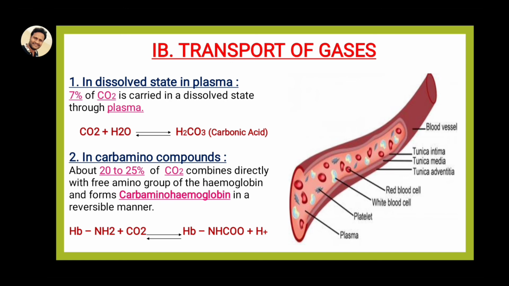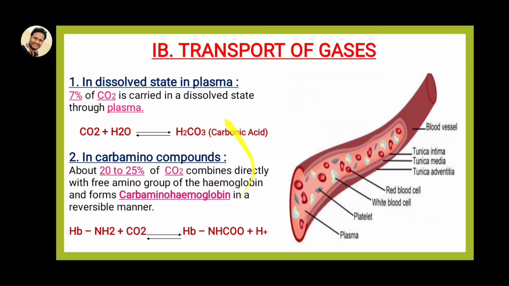Okay, and the second way carbon dioxide is transported is as carbamino compounds. What happens? Approximately 20 to 25% of the carbon dioxide combines directly with a free amino group in hemoglobin, forming carbamino hemoglobin.